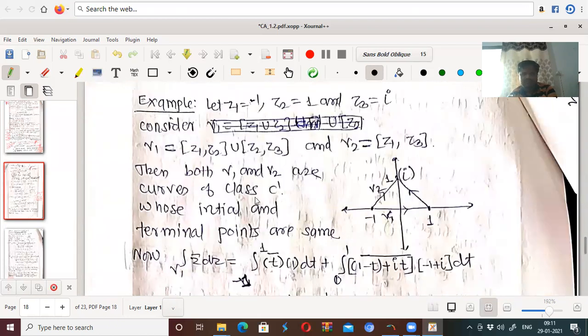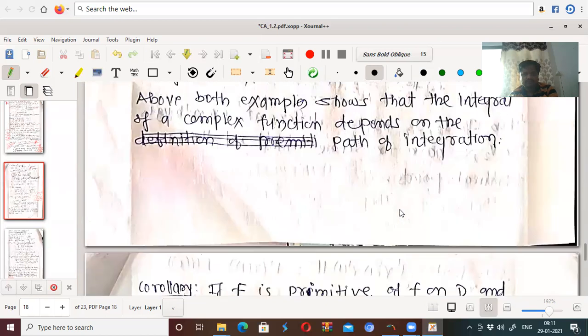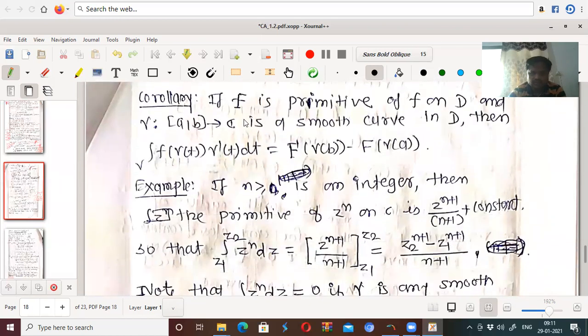So this is one more example. You can go through this example. Now, if capital F is a primitive of small f on D and gamma is a smooth curve in D defined on the closed interval [a, b] to the complex plane, then the integral over gamma of f(gamma(t)) gamma dash(t) dt is equal to F(gamma(b)) minus F(gamma(a)).